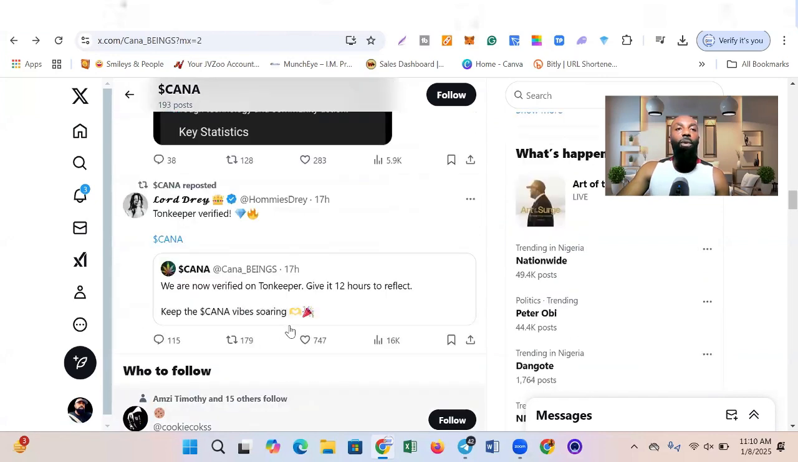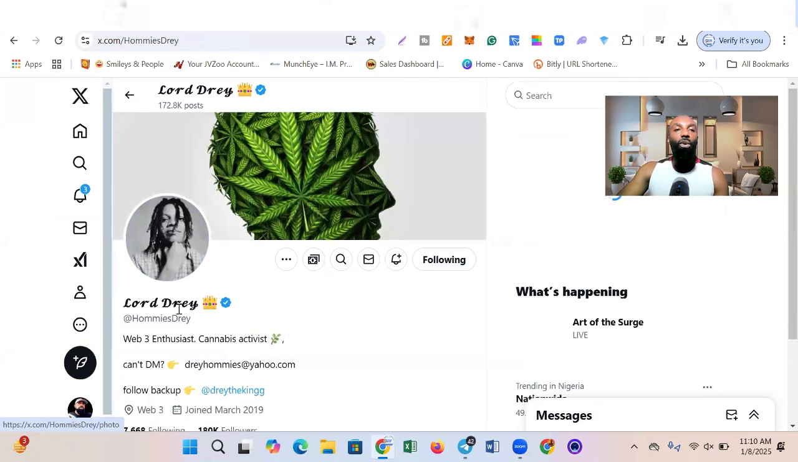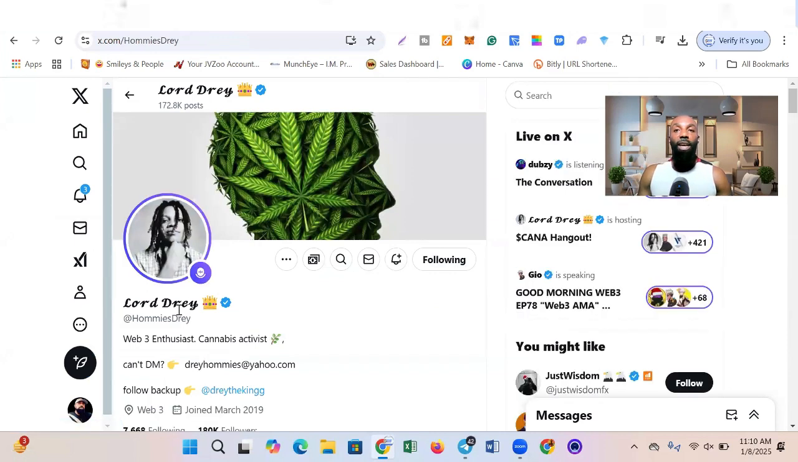Now, I want us to talk about the founder, which is this particular guy called Lord Dre. Lord Dre is the founder, the influencer that's pushing this project. He is the one that came up with this project. Like I already told you, it's a campaign for the legalization of cannabis, in order for it to be regulated instead of people abusing it.